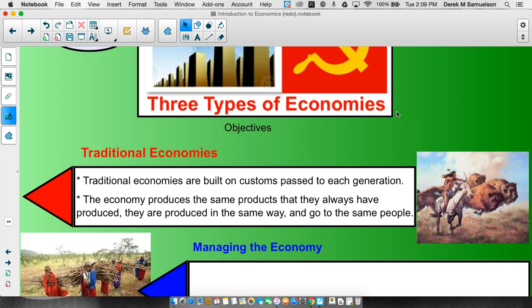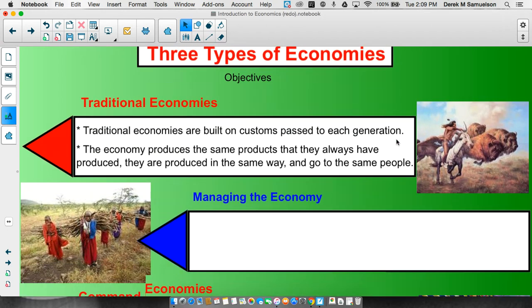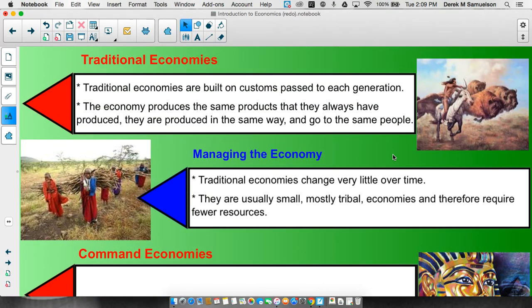This is Stone Age, people. This is how it was done. That's why we were in the Stone Age for a really long time. How do we manage this economy? Well, traditional economies change very little over time, so they don't need a lot of management.